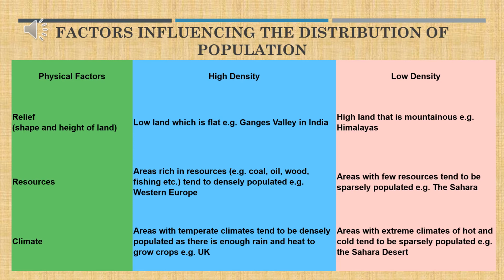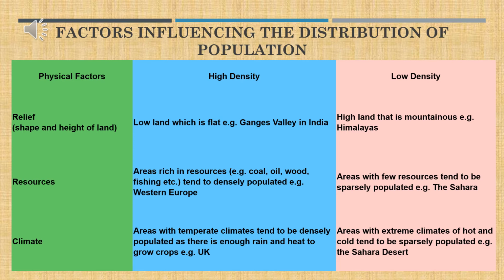So people do not prefer such a land surface. It is difficult for them to construct buildings like settlements. No transportation lines can be laid. Naturally, there will be a low density of population.